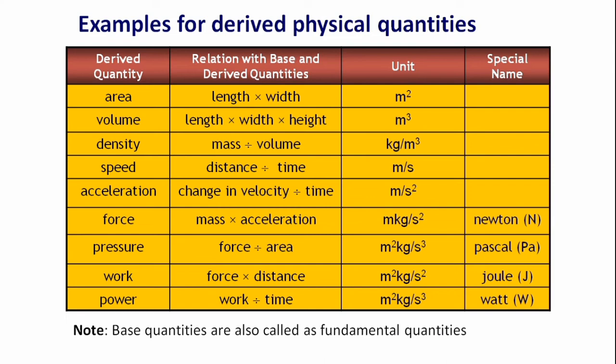The next is work. It is force into distance, having the unit meter square kg per second square, and this unit has a special name called joule. The last one is power, the rate of doing work, that is work by time. Its unit is meter square kg per second cube, and this unit has a special name called watt.